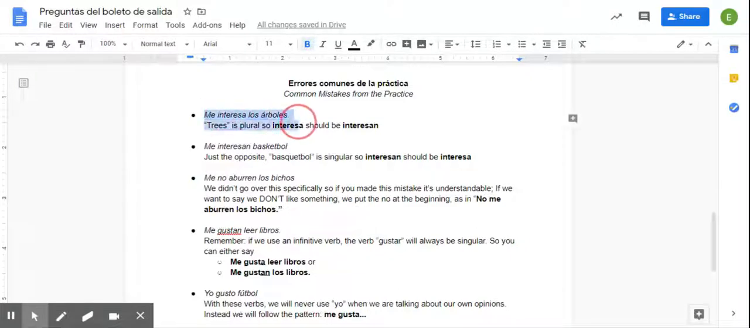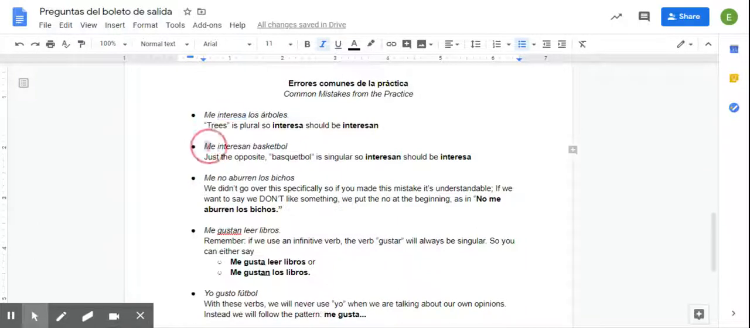Me interesa los árboles. Okay. Now remember, when we use this verb, this needs to correspond to the thing. And so if the thing is plural, it needs to be plural with the verb. So trees is plural. So interesa should be me interesan los árboles.